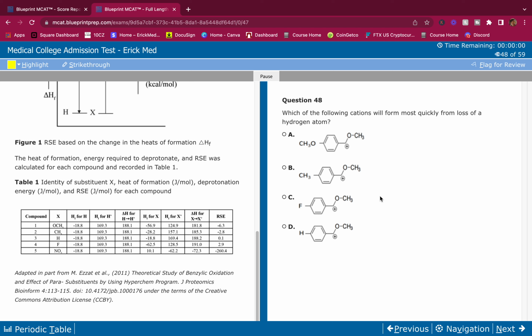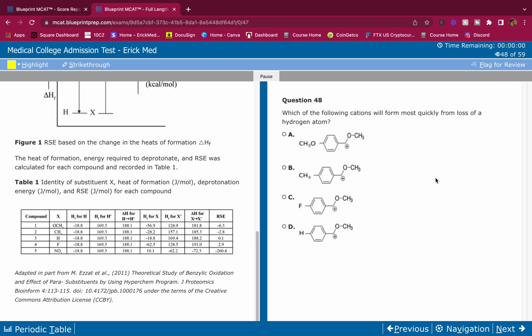If you use only a little bit of energy going from X to X plus, that would mean that the compound is less stable, but it would also form quickly. Little energy to go from X to X plus equals quick forming, unstable product. Lots of energy going from X to X plus equals a longer process to make the product,